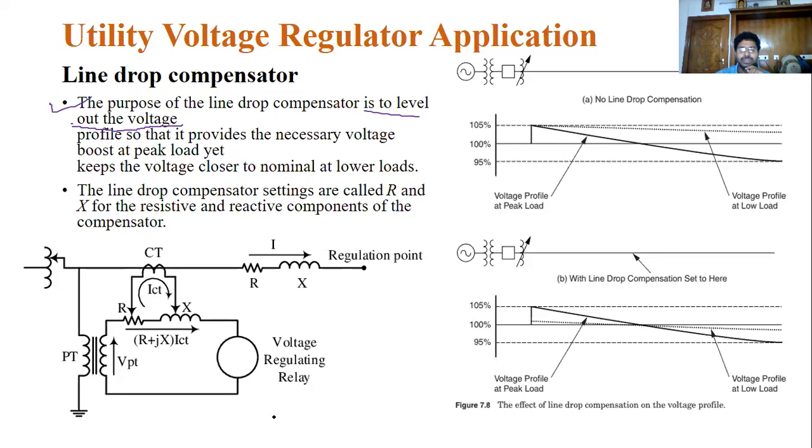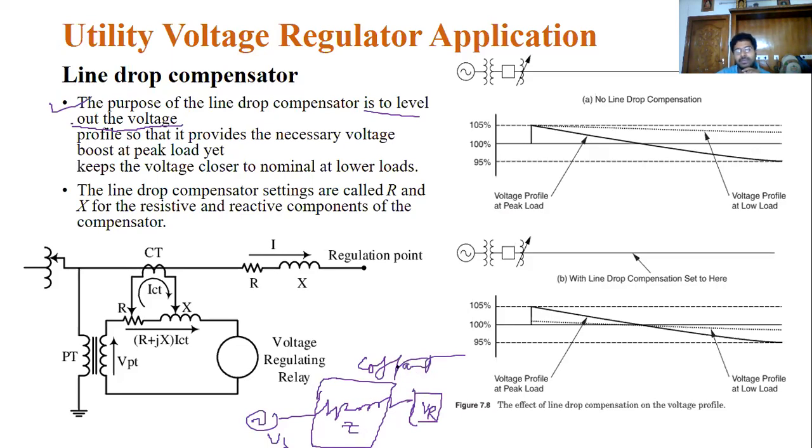See this: Vs, once again I draw this Vs. This is Z. This is Vr. So you can maintain this Z as a constant, and that's why you can maintain the output at a constant voltage.